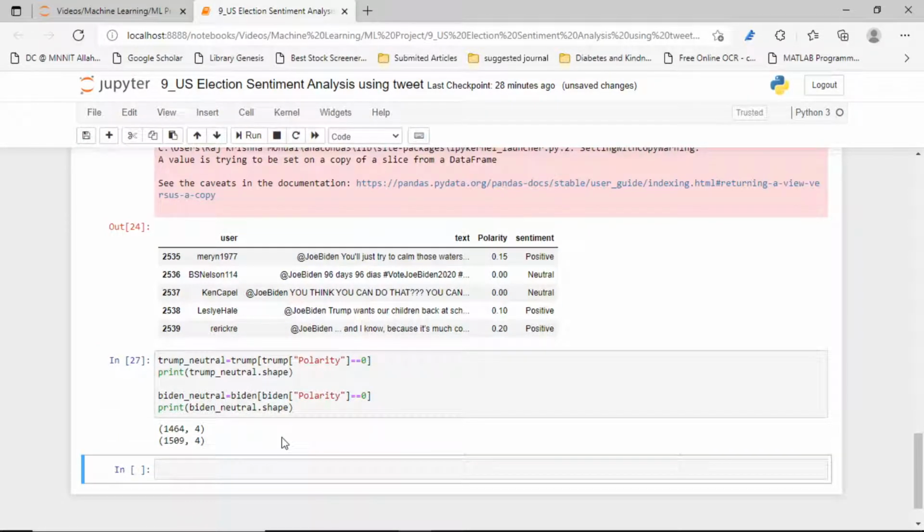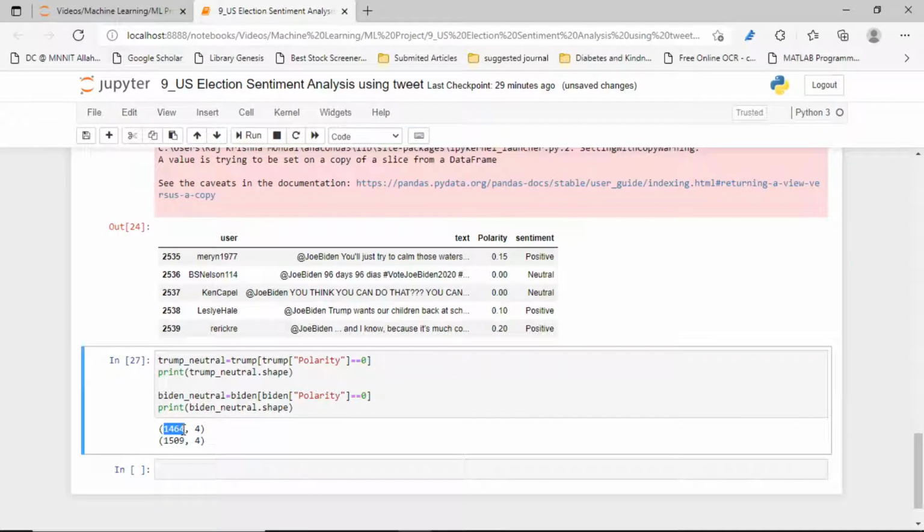Yes guys, for Trump it's 1464, and for Biden it's 1509.